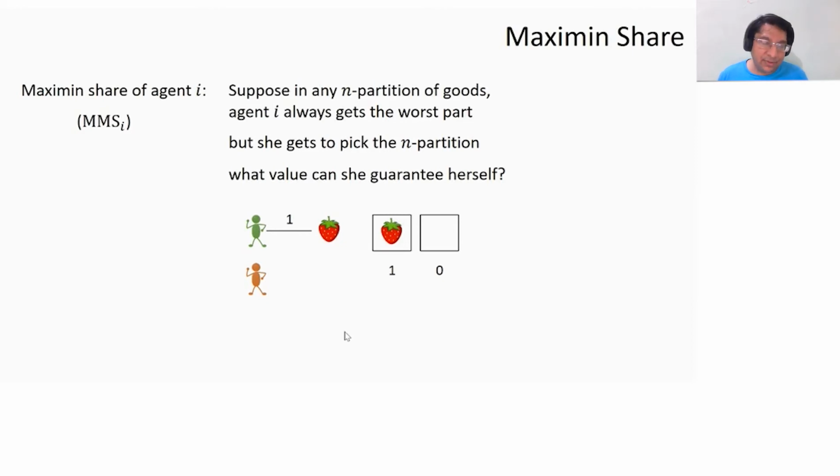The green agent has to come up with the two partitions. So there are two boxes she has to fill. There's only one good, so some box, no matter what she does, is going to have value 0. That is going to be the worst box. So agent i's maximum share in this case is just going to be 0.